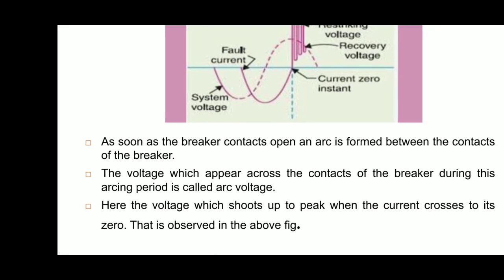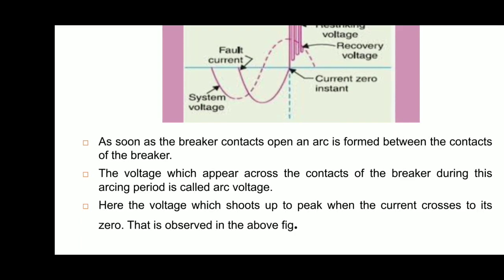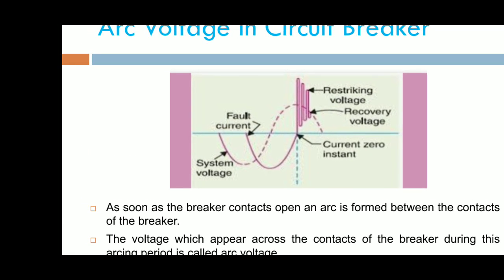As soon as the breaker contacts open, an arc is formed between the contacts of the breaker. The voltage that appears across the contacts of the breaker during this arcing period is called arc voltage. Here, the voltage shoots up to the peak when the current reaches zero. This can be observed in the graph.